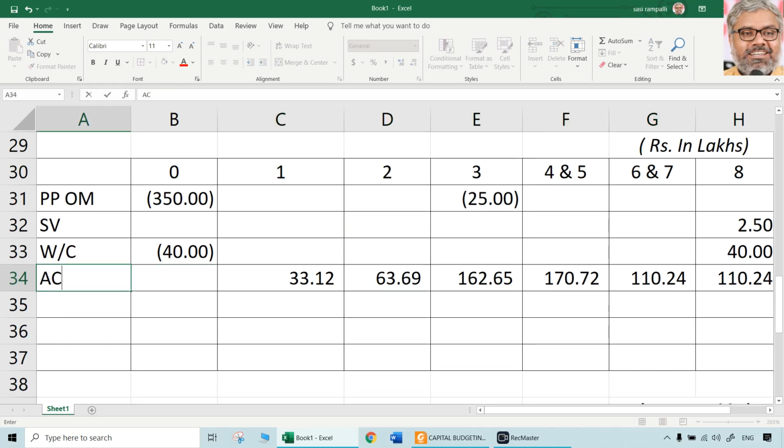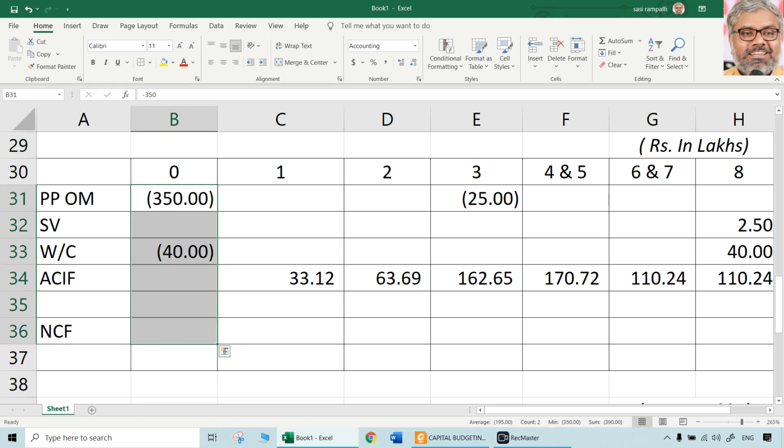So annual cash inflows, let us call them, are this much. Year 1, 2, 3, 4, 5, 6, 7 and 8. And working capital treatment already done. Scrap value for the additional equipment already done. And original equipment purchase is already done. So all that we need to do is finally find the net cash flows for each of the years. That is nothing but the sum of all these things simply.